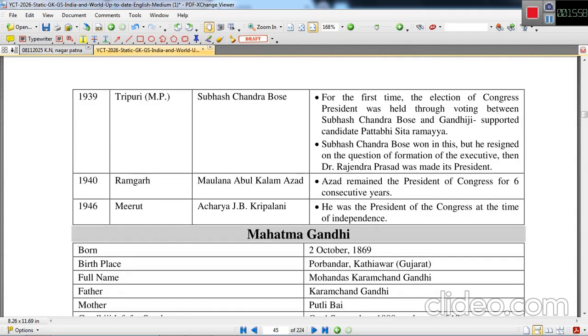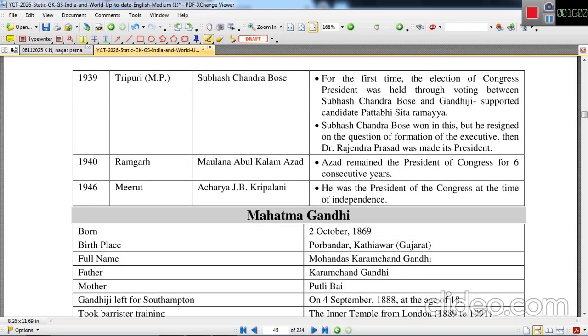The Tripuri crisis is the next important one, because in this Tripuri session of MP in 1939, Subhash Chandra Bose was the president, and the Tripuri crisis is all about Subhash Chandra Bose versus the old leaders headed by Gandhiji.